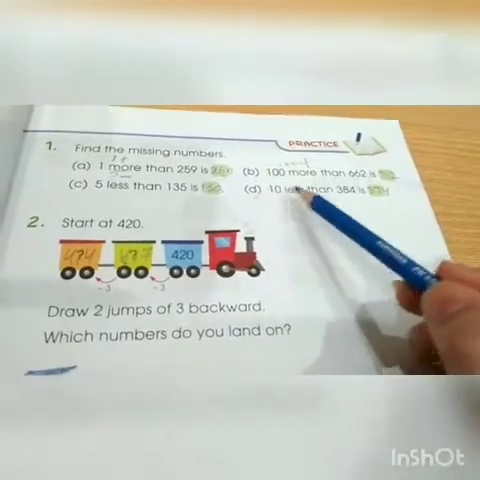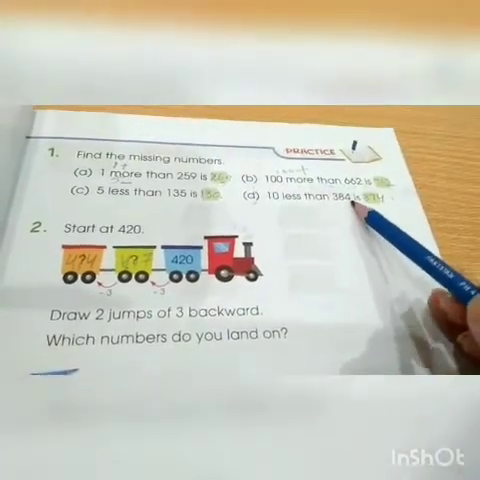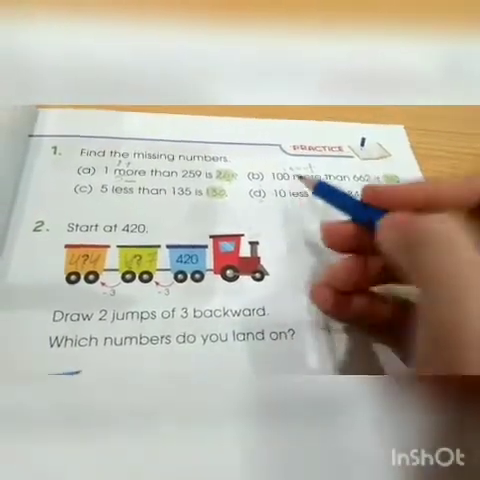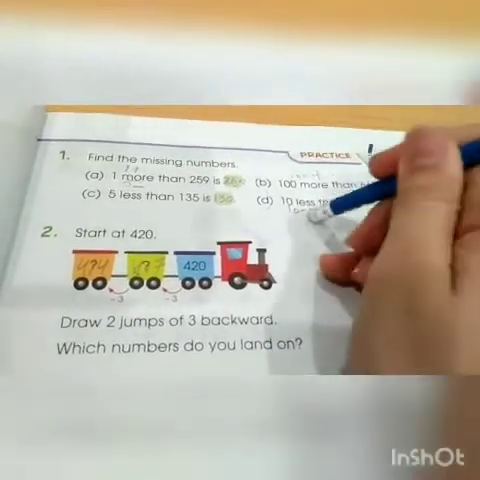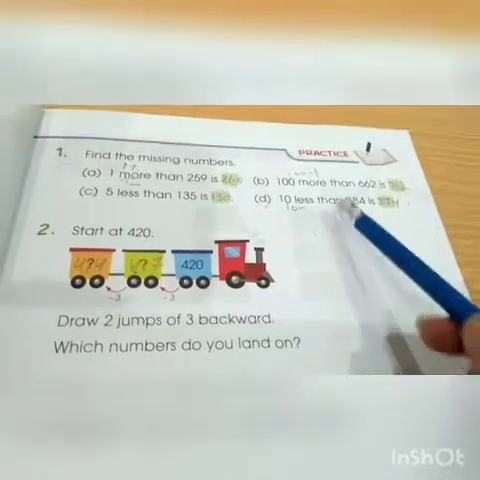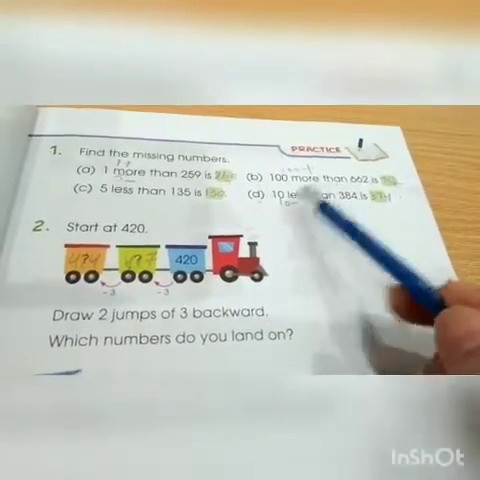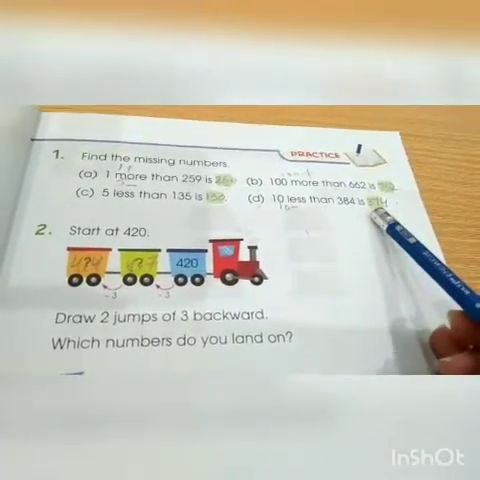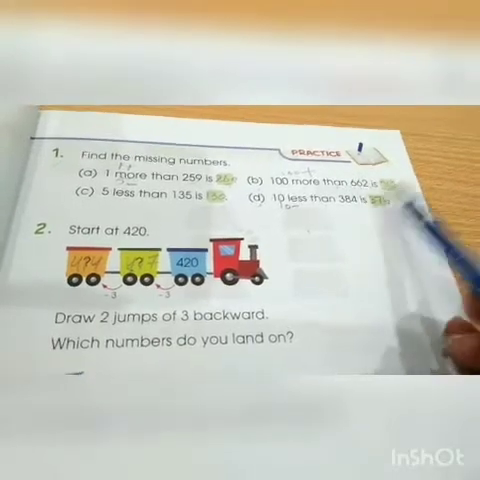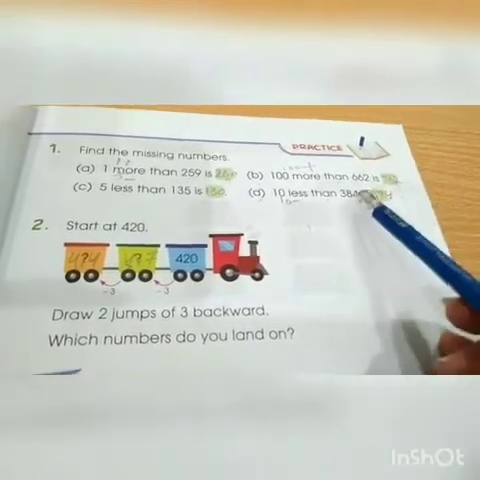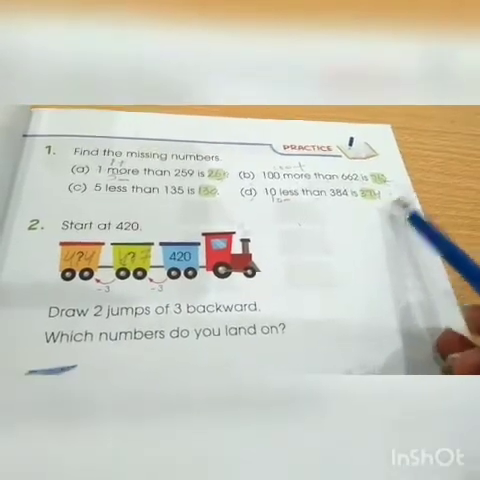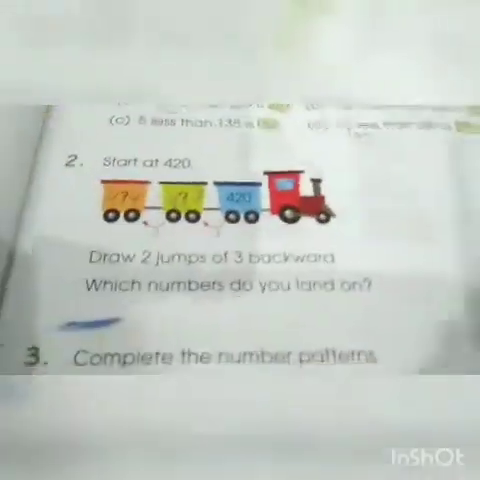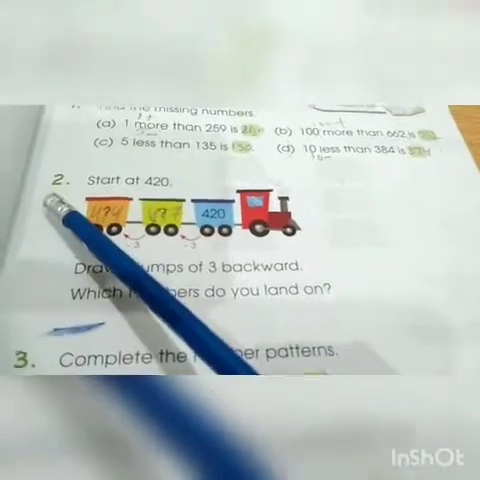Part D, 10 less than 384 is dash. 10 less means 10 minus. 384 minus 10 equal to 374. Okay.